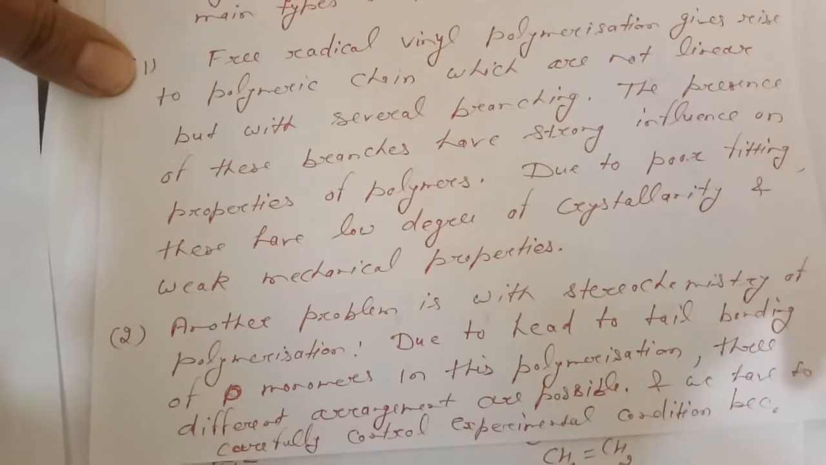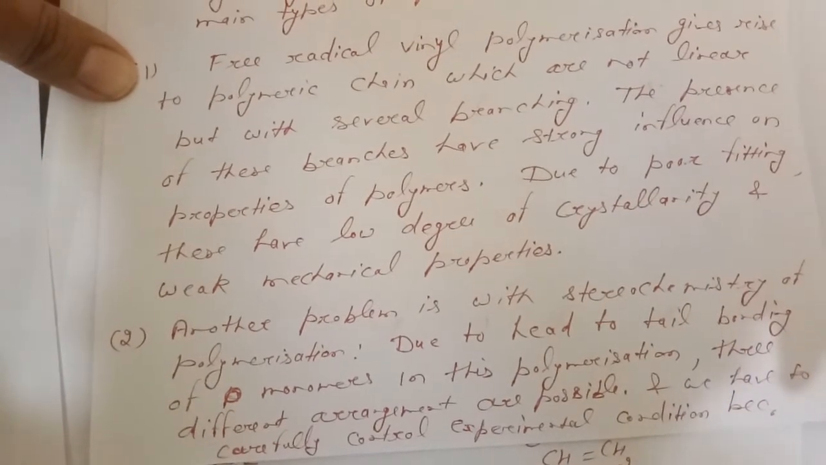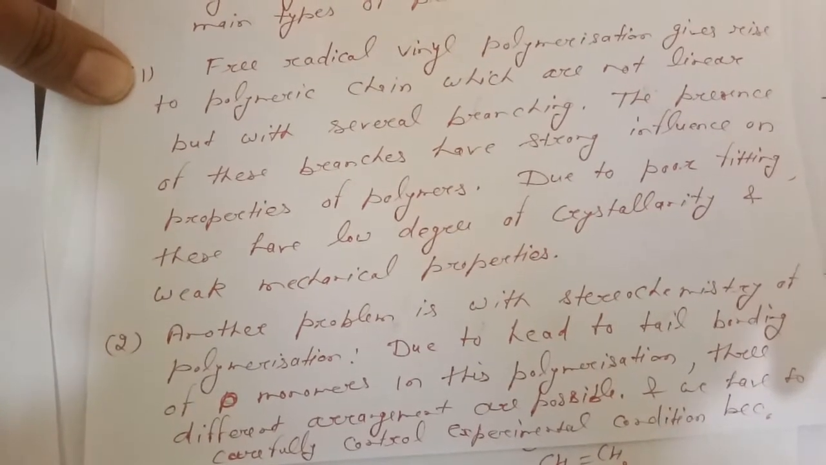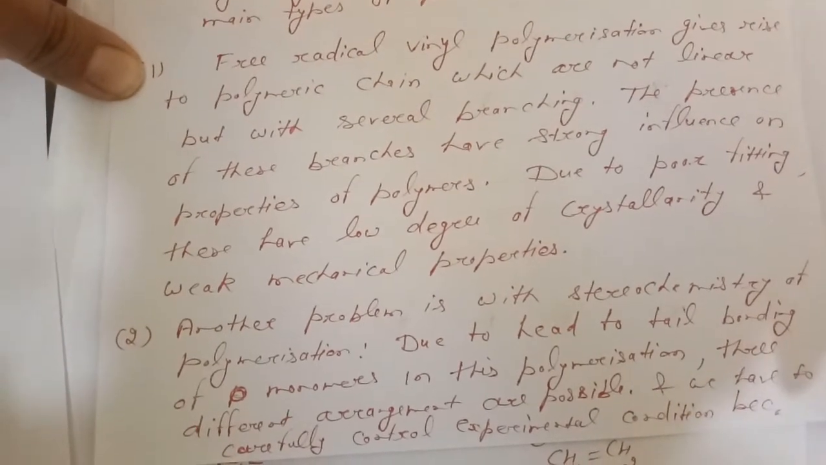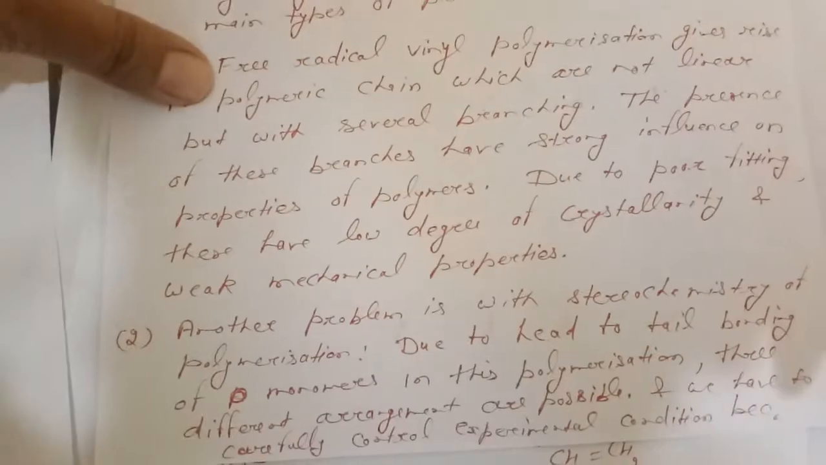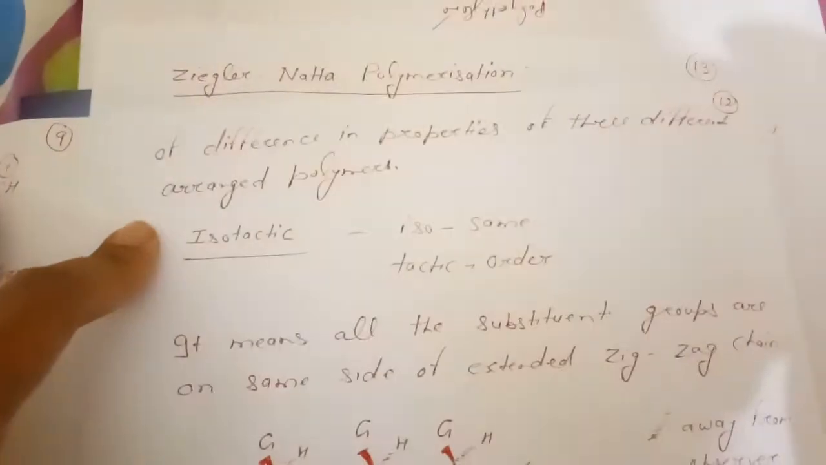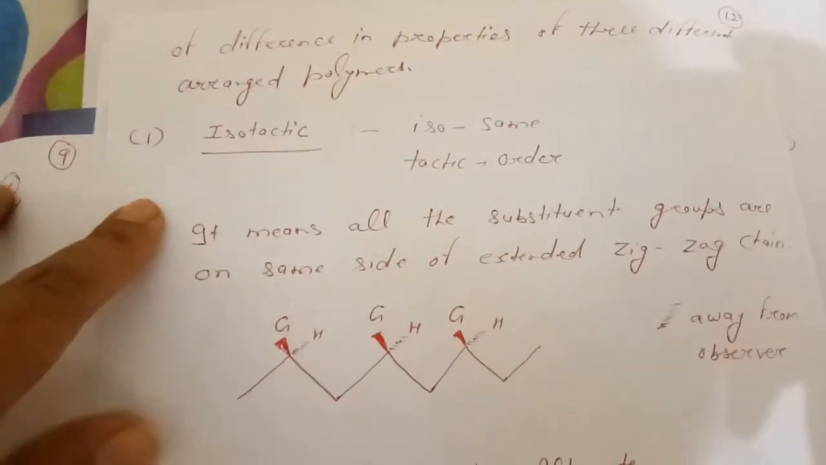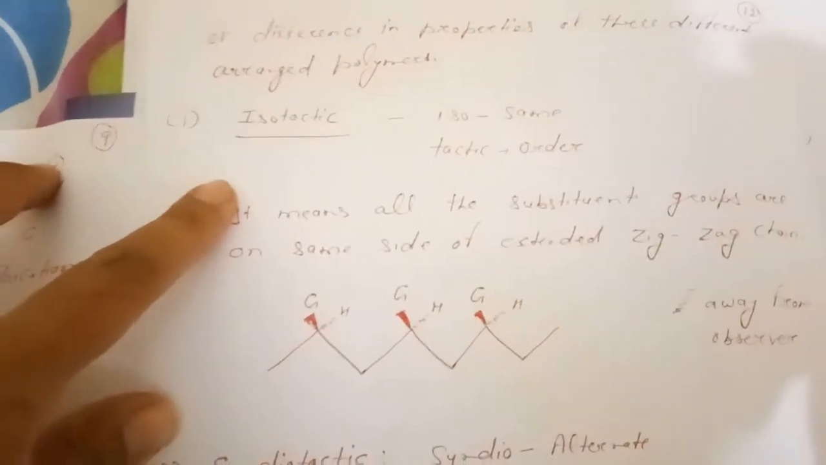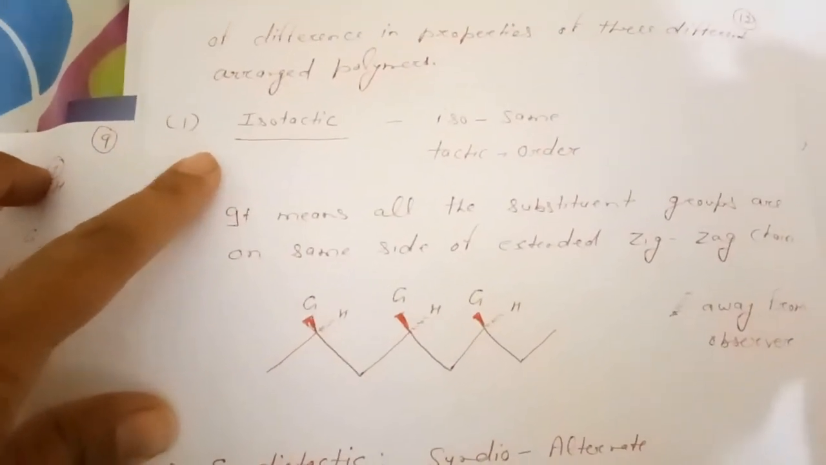Another problem is with the stereochemistry of polymerization. Due to head to tail bonding of monomers in this polymerization, 3 different arrangements are possible, and we have to carefully control the reaction condition due to the difference in properties of the 3 differently arranged polymers. The 3 possible arrangements are, first one is isotactic.